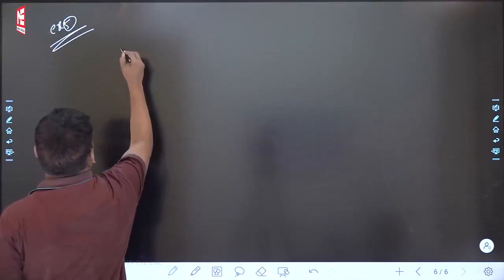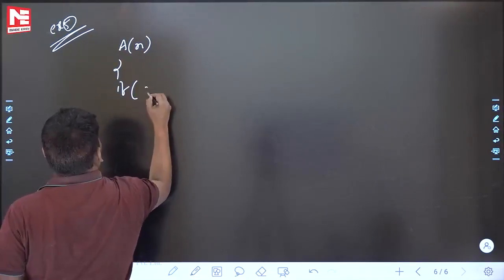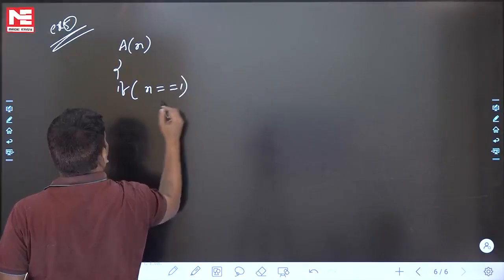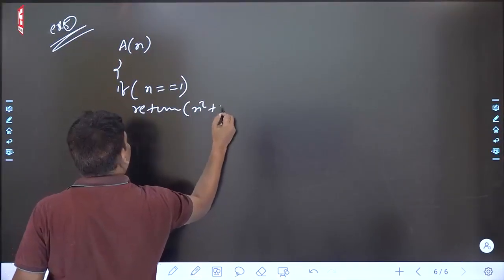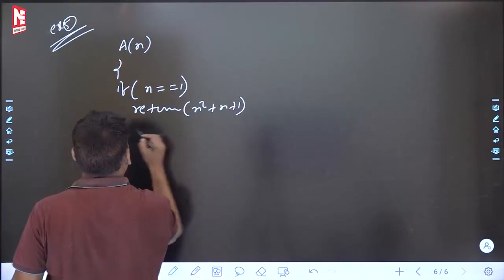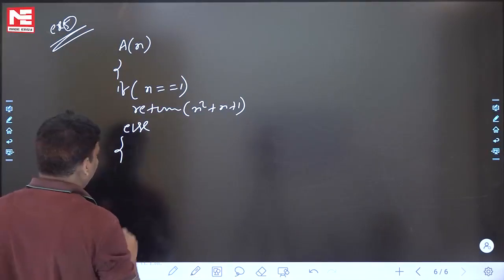Example 5. See this also example 5. A of n, if n is equal to 1, then return n square n plus 1. Else, see the else now.